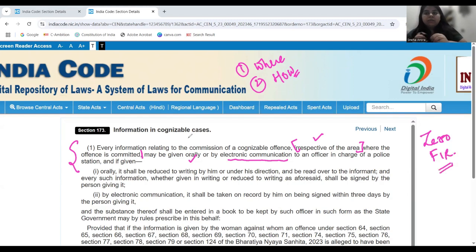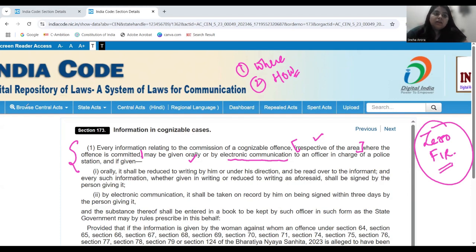So with BNSS, one change that is coming in the provision relating to information in cases of cognizable offenses is the concept of Zero FIR, that now you can get your information recorded in any police station, not caring about whether this is the particular jurisdiction of the police station where the offense has been committed.